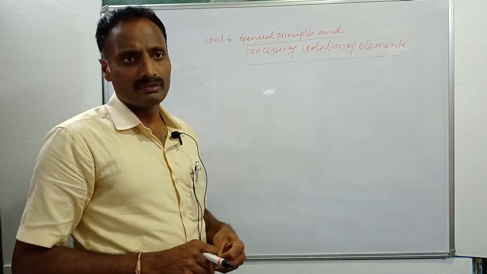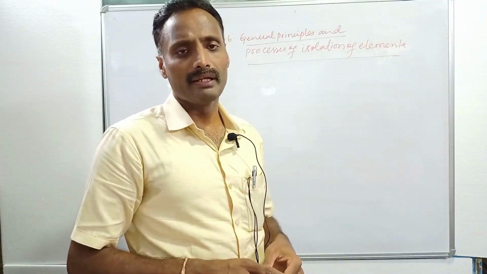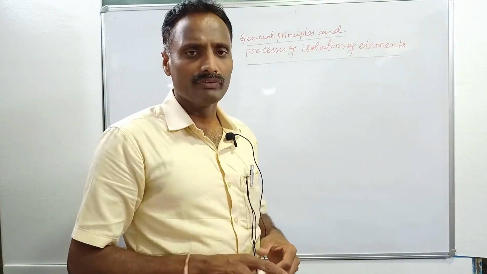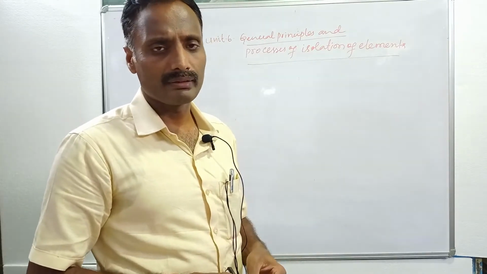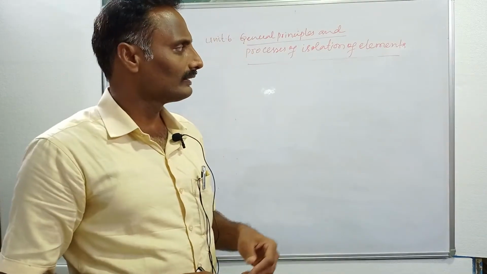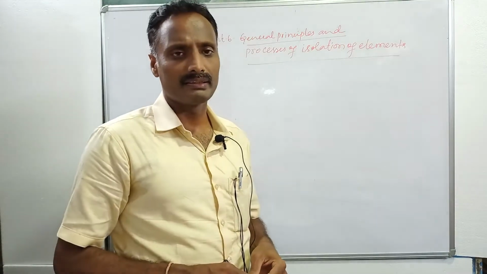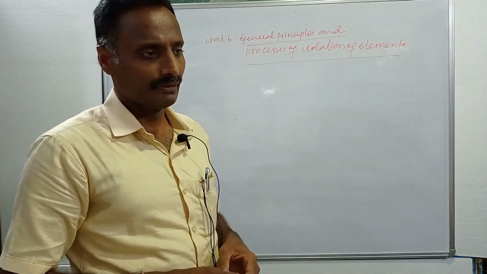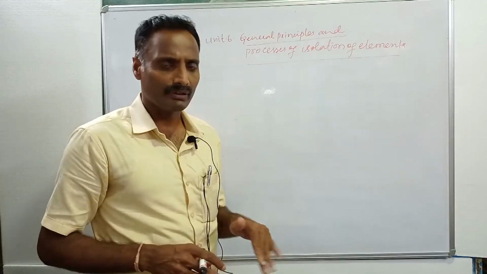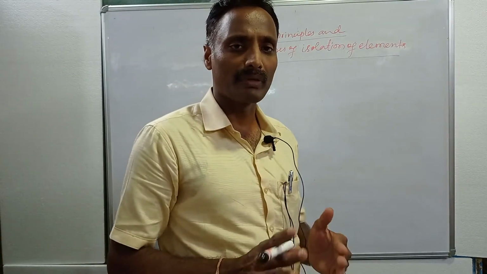You know very well that most of the elements in nature occur in the combined state, and a few elements like carbon, sulfur, gold, silver, and platinum occur in the native form, but all the remaining elements occur in the combined state. That means, due to the high reactivity of metals, they react with carbon, oxygen, and sulfur, and exist in a combined state.